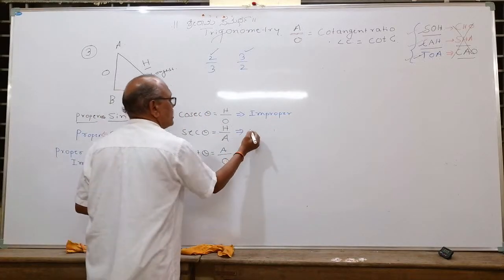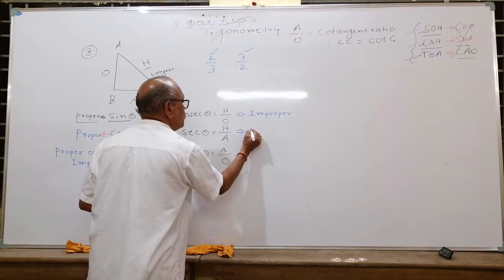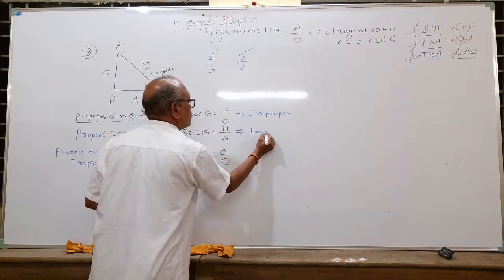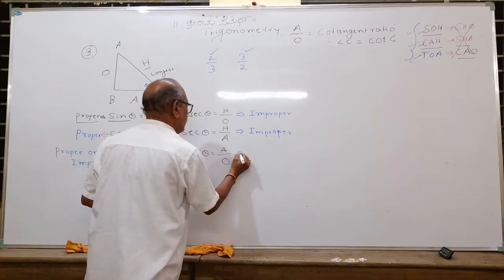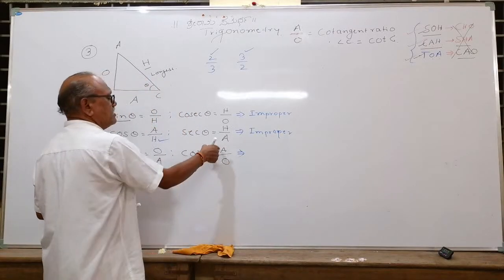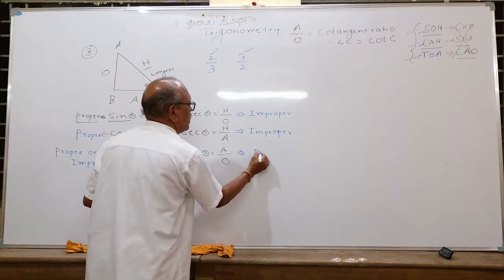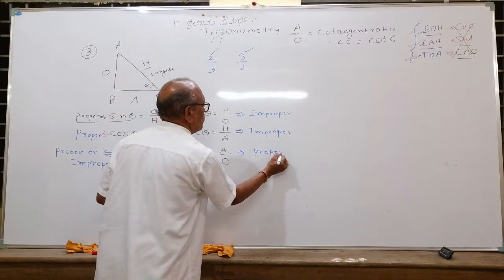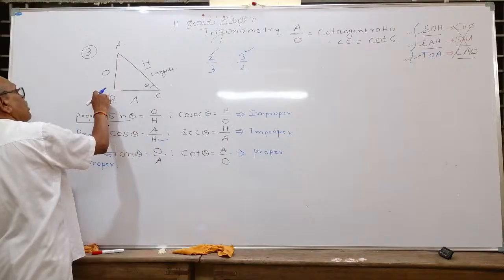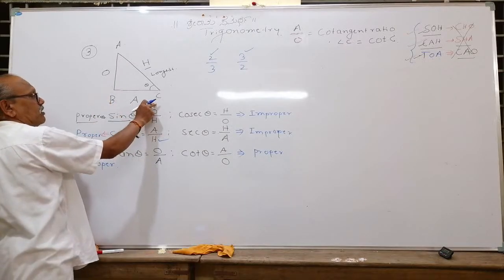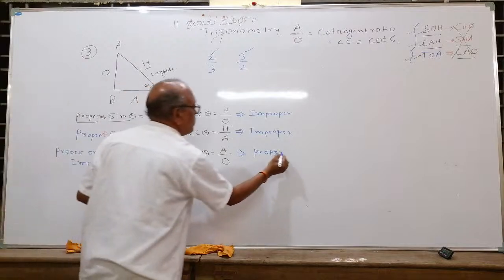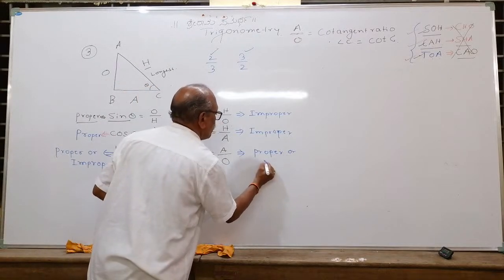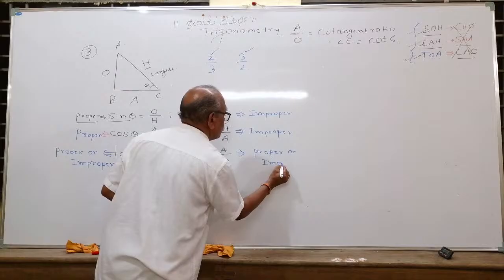Hypotenuse upon adjacent, it will be what? Improper. Again, if you come to cot theta, adjacent upon opposite may be proper or improper. See, the opposite may be longer or the adjacent may be longer. Adjacent may be smaller, opposite may be bigger. Therefore, it may be proper or improper. This point you carefully note down.